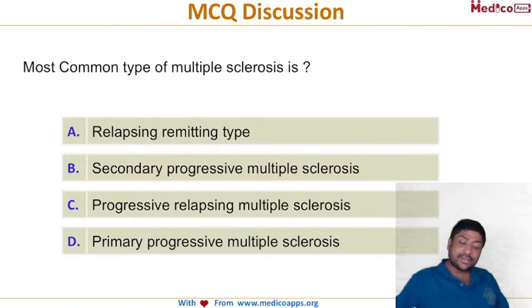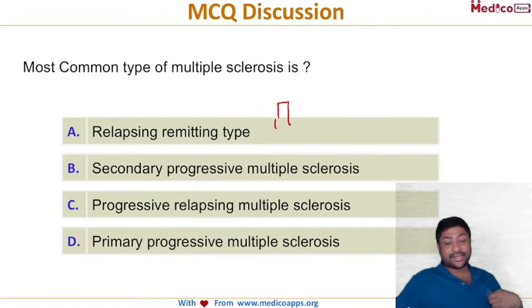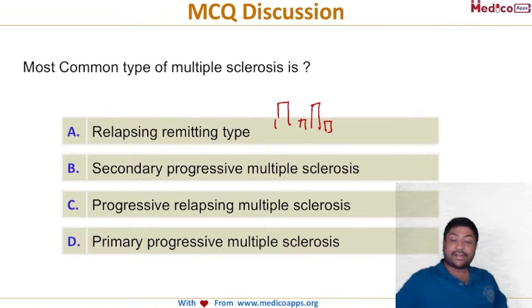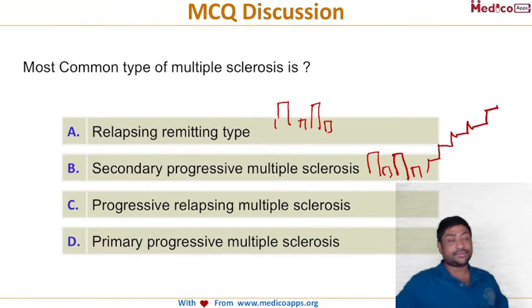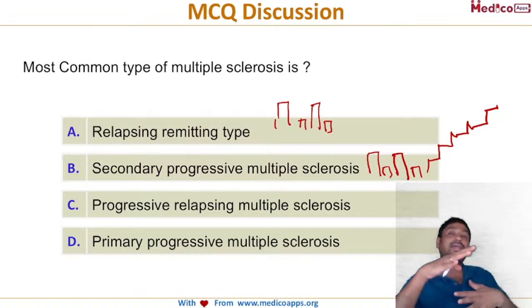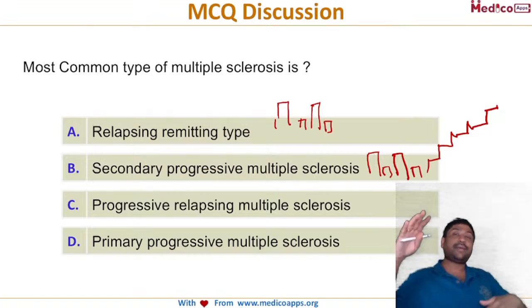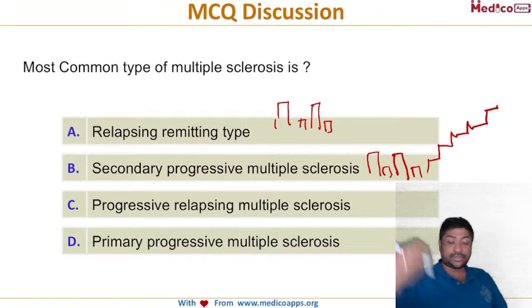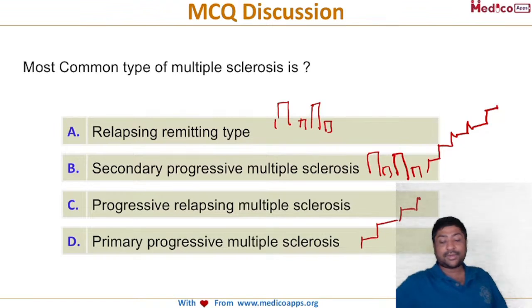Basically, relapsing remitting is when there is an episode of exaggeration, then normal, exaggeration, normal. Secondary progressive means initially it had a relapsing remitting course, but now it is progressive. Initially for 1, 2, 3 years there are relapses and remissions, but now the symptoms are just increasing. So this is called secondary. Primary progressive is when, even from the start, the symptoms have been increasing.